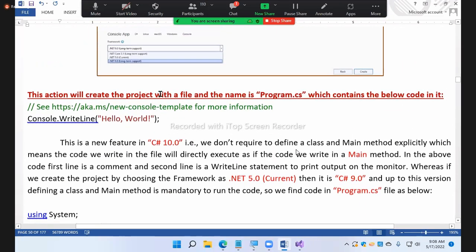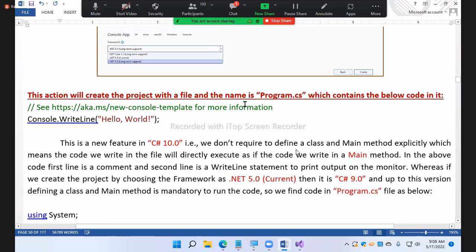This action will create a project with a file named program.cs which contains the below code in it.